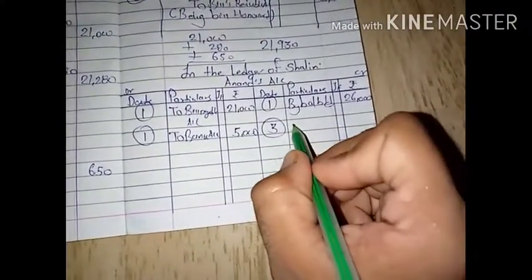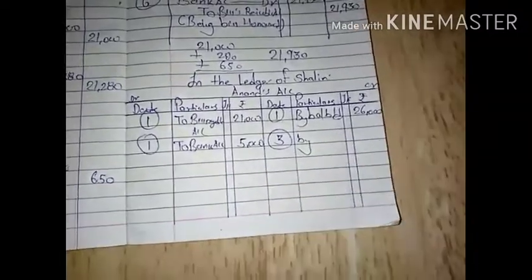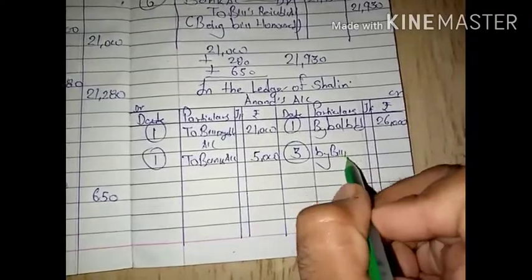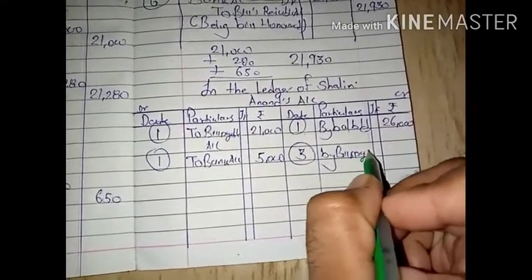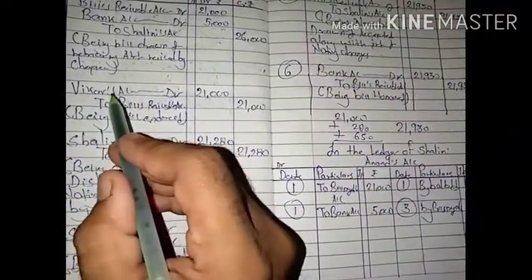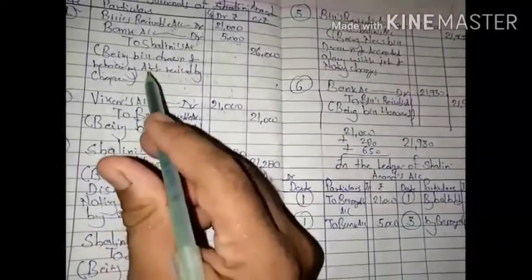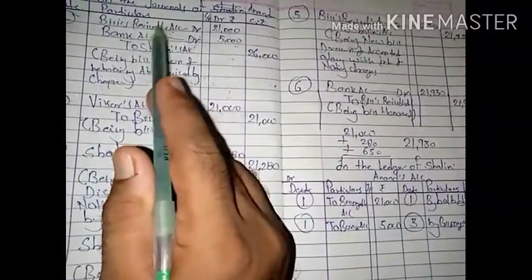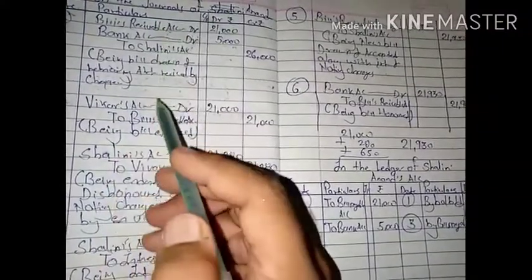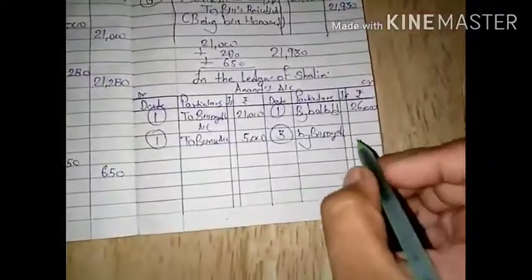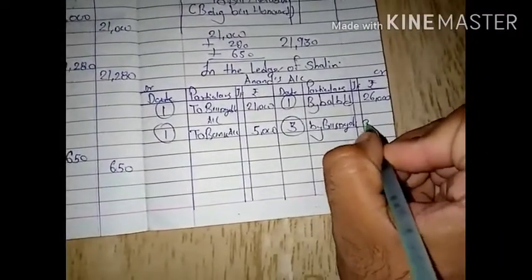Number 3, it will be by bills payable. Why have I written bills payable instead of Vikram? Because in this entry Shalini doesn't know Vikram, she only knows the bill which is made by Anand on her. So she knows only the bills payable on her. So instead of writing Vikram, I write it over here as bills payable.